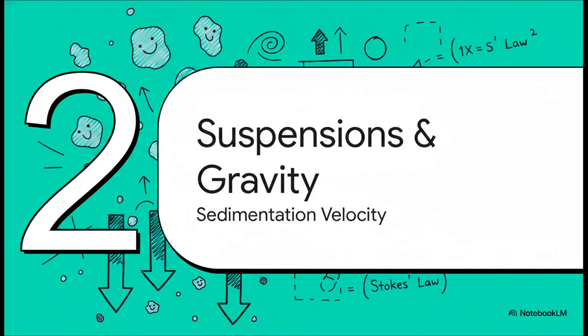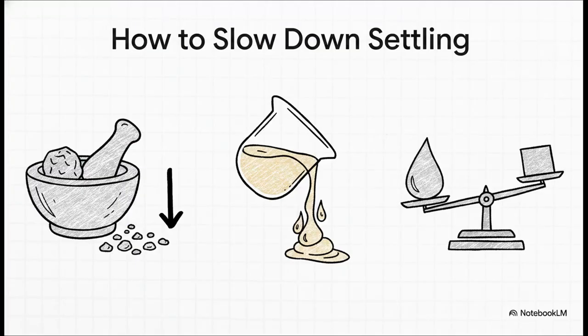Moving on to Section 2, suspensions, fighting gravity. When we're fighting to keep these solid particles floating, gravity is our main enemy. And based on the mathematics of Stokes' law, we actually have a few tactical options to slow down that settling. First up, particle size. Because size is squared in the equation, if we grind particles down to half their size, the settling rate doesn't just cut in half, it drops by a massive factor of 4.